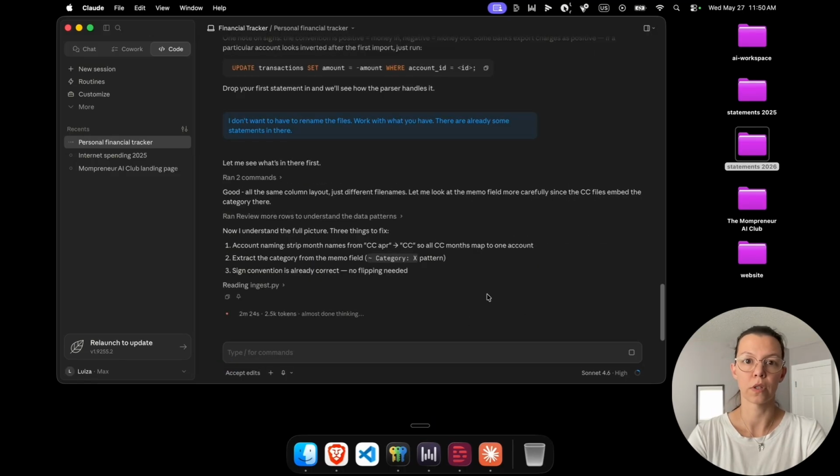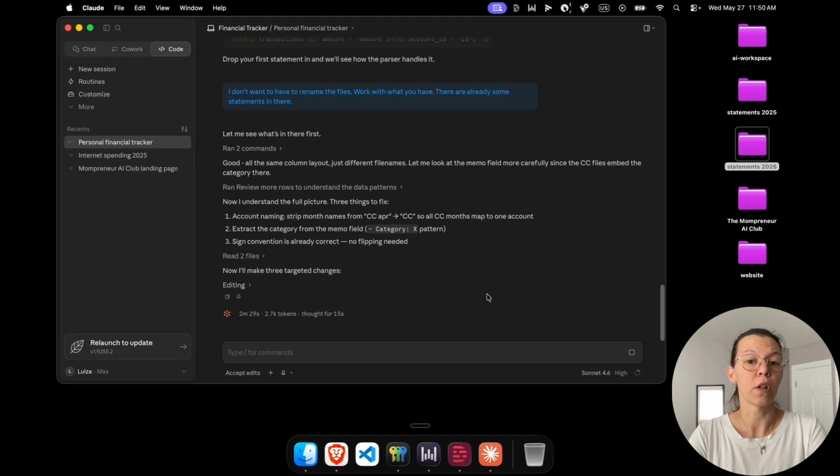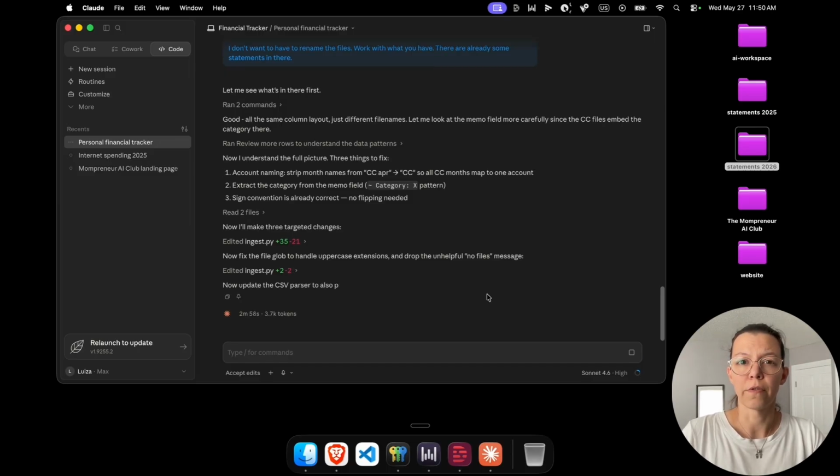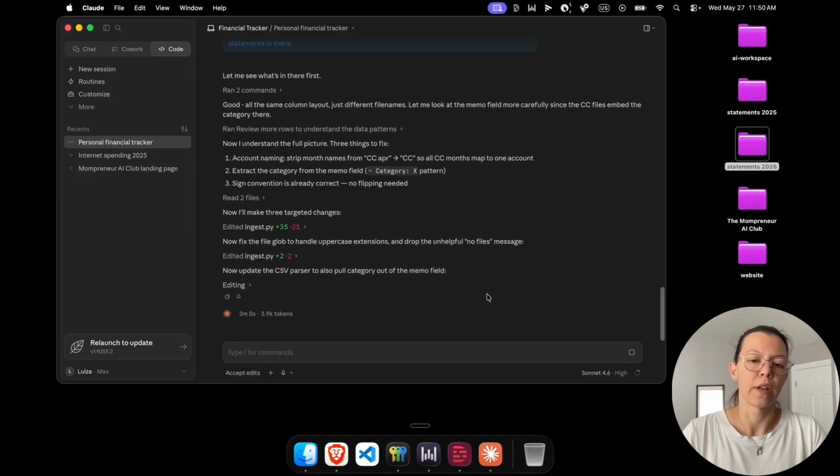So while it works, there's something I wanted to mention, is that you can automate a lot of the things that we're doing here. So you can have Claude talk directly to your bank, or create a connection with the bank and application that will read from there directly. I'm not comfortable enough to have AI handle that part yet. I'd rather go in there and manually download my statements and keep an eye on what Claude is doing for a little while. And then, of course, we can reassess.